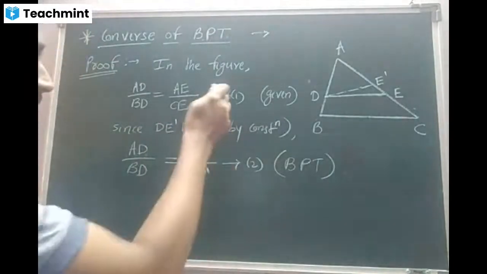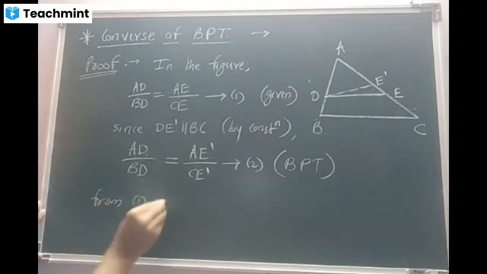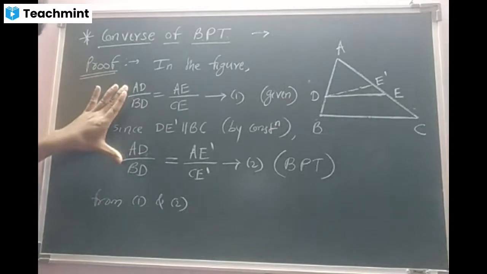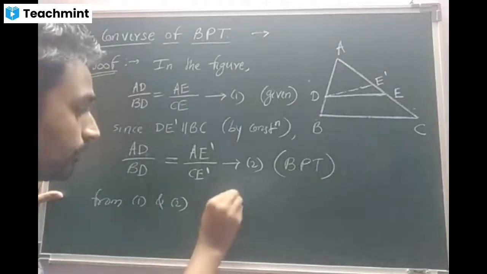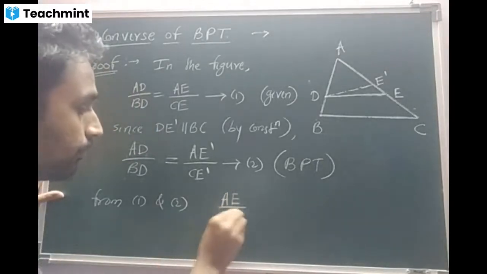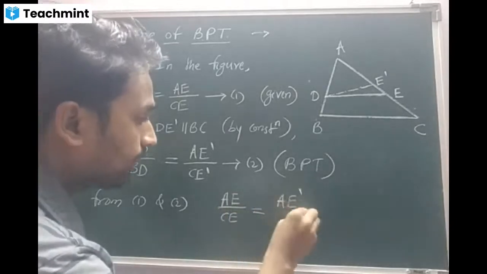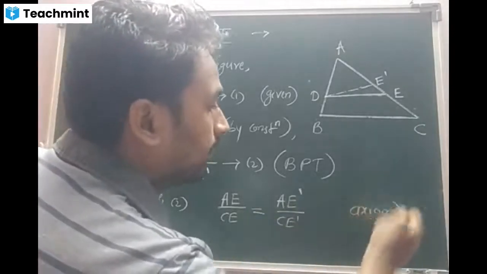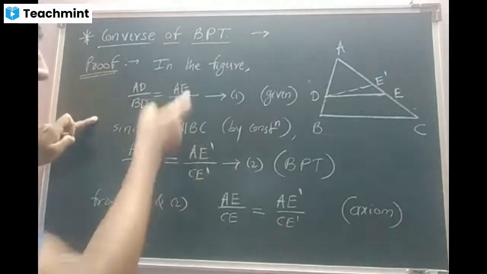First listen. Compare equations 1 and 2, beta. From 1 and 2. Look at the concept. LHS is exactly same, beta. So what I can write, students? AE by CE is equal to AE dash by CE dash. Nothing but the axiom which we have studied in the 8th standard, beta. Things equal to the same thing will be equal to one another. Am I right?